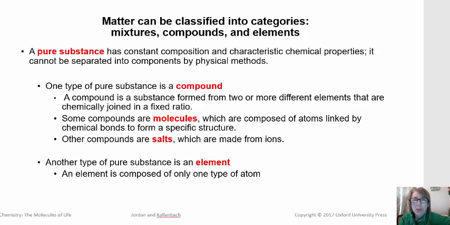We've already mentioned that one of the most fundamental classification systems for matter, according to chemists, is mixtures versus pure substances. So what is a pure substance? A pure substance is a chemical that has a constant composition. For example, water is a pure substance and it has a constant composition. And what we mean by that, if we consider the formula for water, H2O, there are 2 hydrogen atoms for each oxygen atom always. So it has a constant composition.